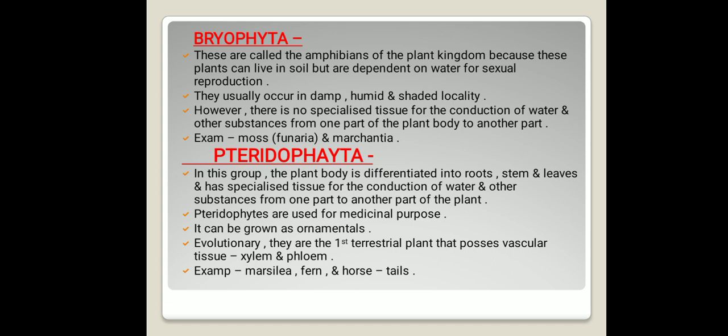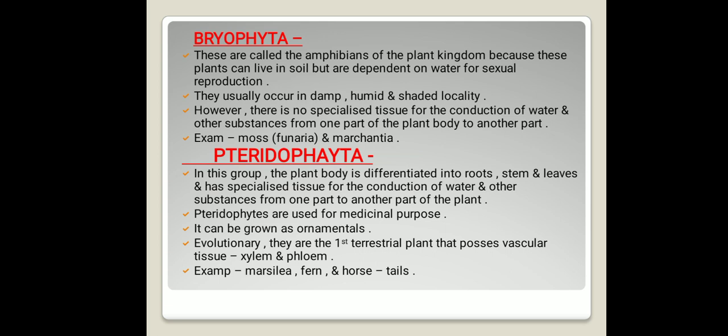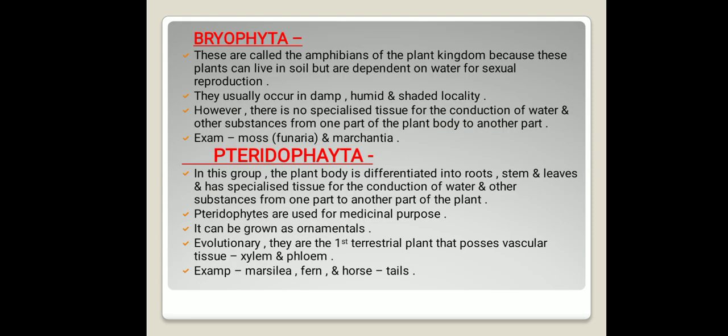The next, Pteridophyta. In this group, the plant body is well differentiated into root, stem and leaves, whereas Thallophyta and Bryophyta are not well differentiated.